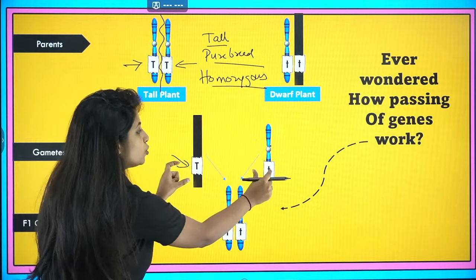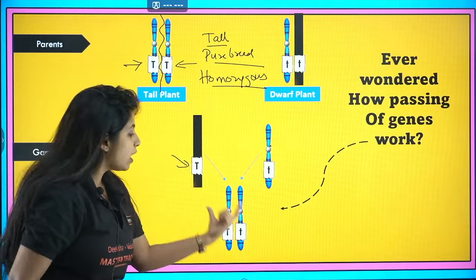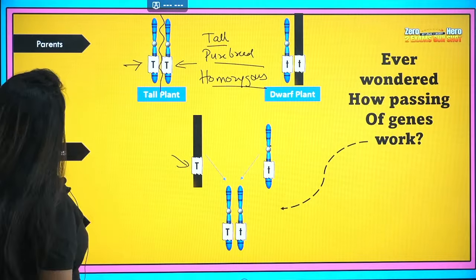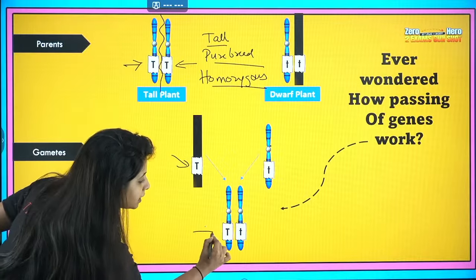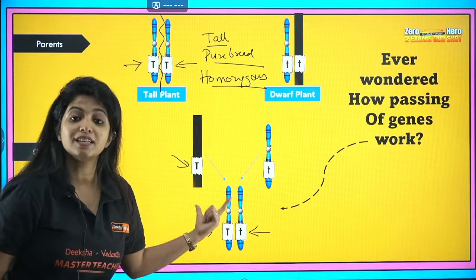Now, suppose these 2 gametes came together. This gamete and this gamete came together. You again have a pair of chromosomes. What is this pair of chromosomes? If at all you see, my dear children, one is capital T and the other one is small t.